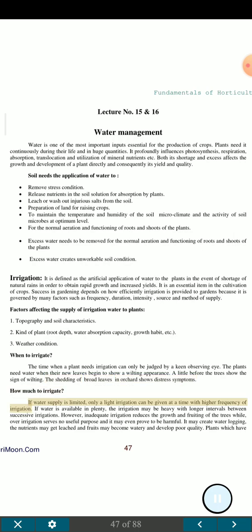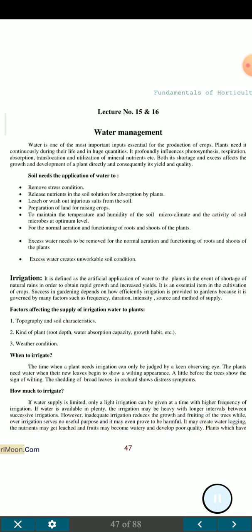How much to irrigate? If water supply is limited, only a light irrigation can be given at a time with higher frequency of irrigation. If water is available in plenty, the irrigation may be heavy with longer intervals between successive irrigations. However, inadequate irrigation reduces the growth and fruiting of the trees while over-irrigation serves no useful purpose and it may even prove to be harmful. It may create waterlogging, the nutrients may get leached and fruits may become watery and develop poor quality.